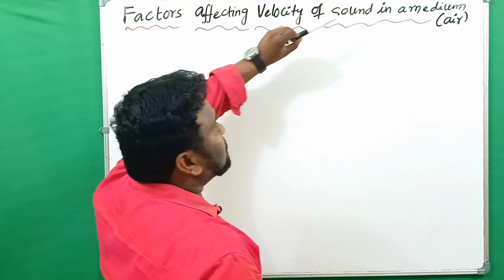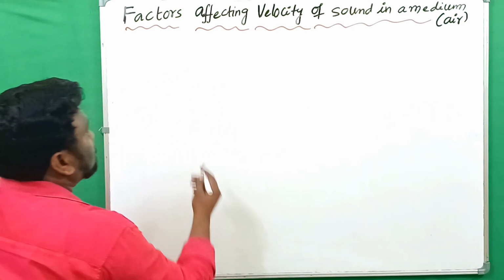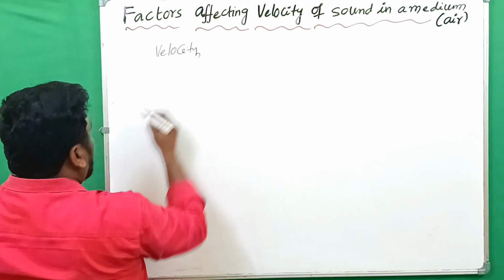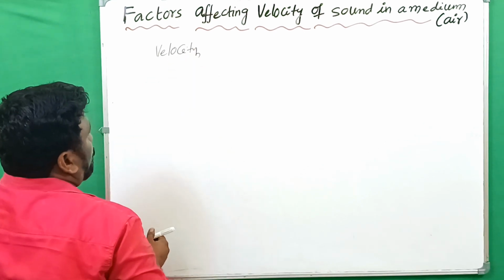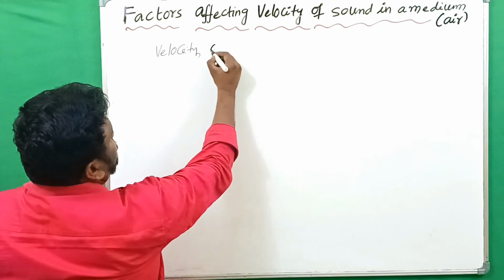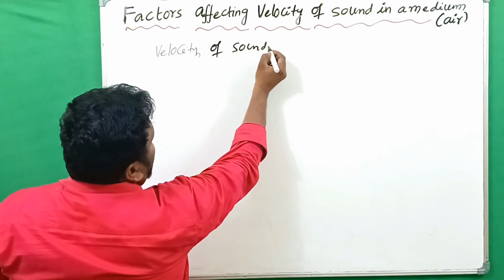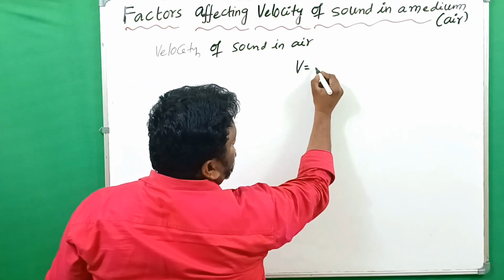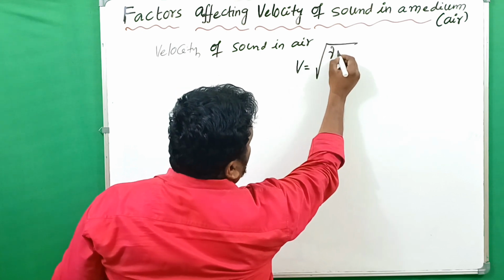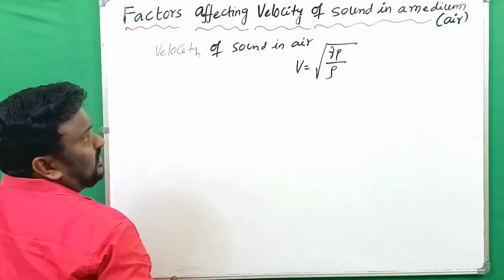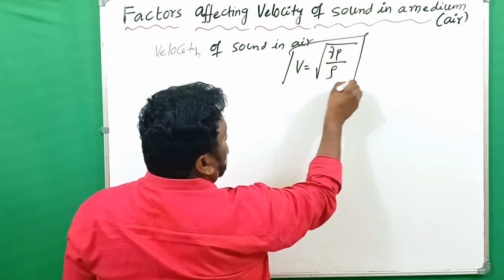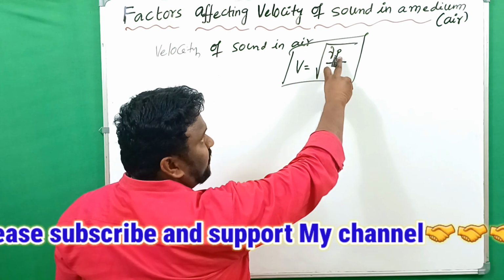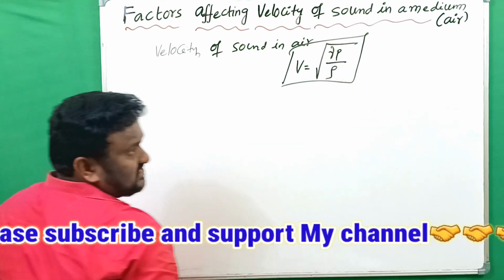Factors affecting velocity of sound in air. The velocity of sound in air is given by the formula V equals the square root of gamma P by rho. Here gamma is the ratio of specific heats, P is the pressure and rho is the density.